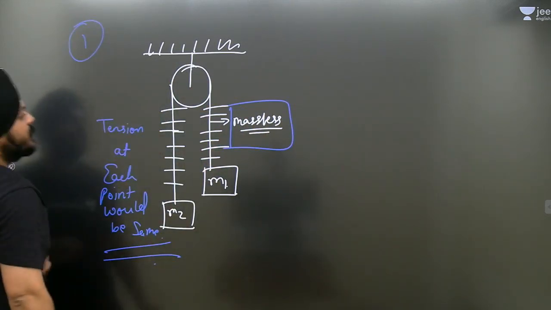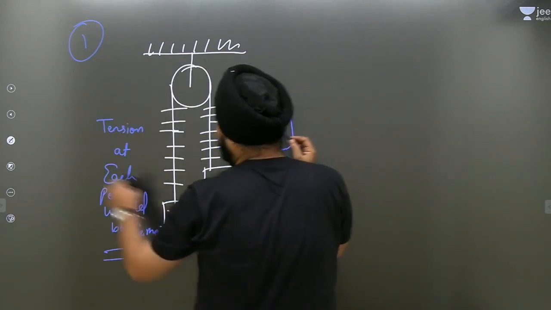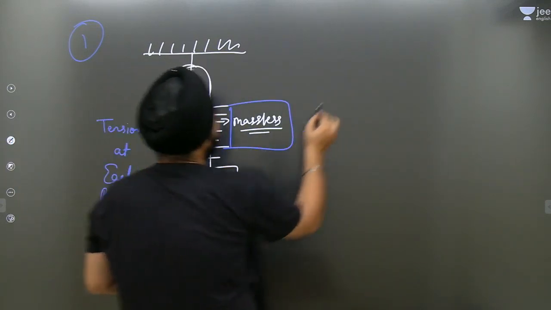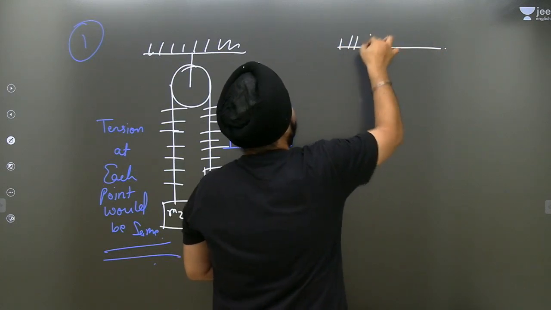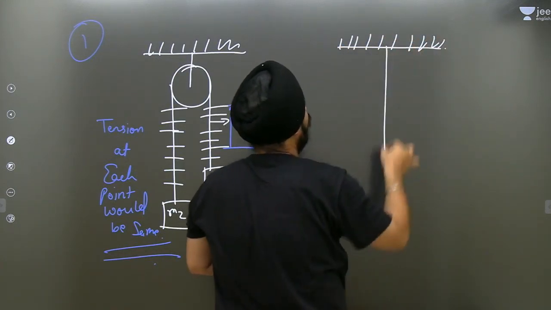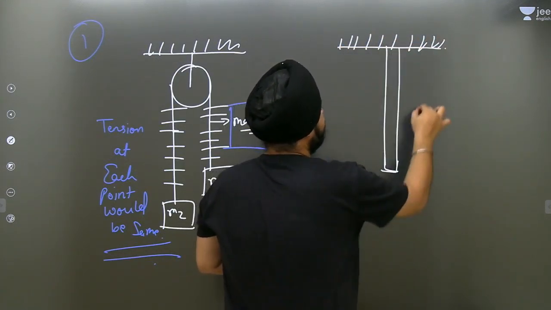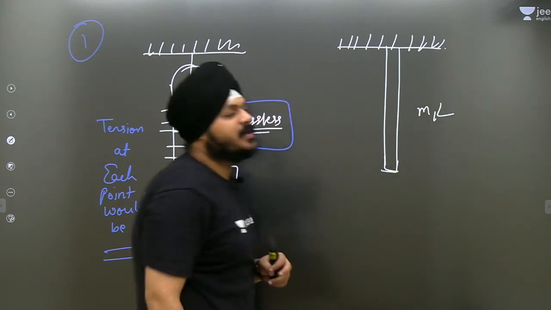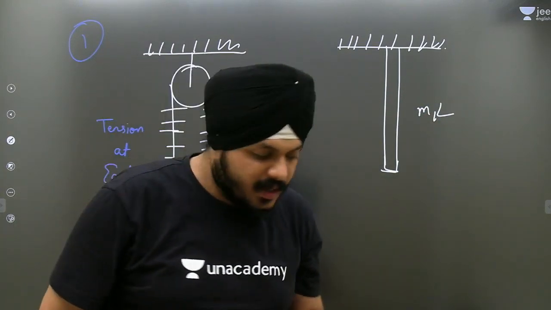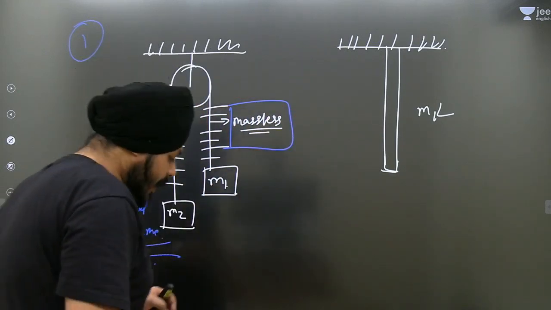Moving forward to the second case, we are talking about the rod, which has mass m and uniform mass density, with mass m and length l.